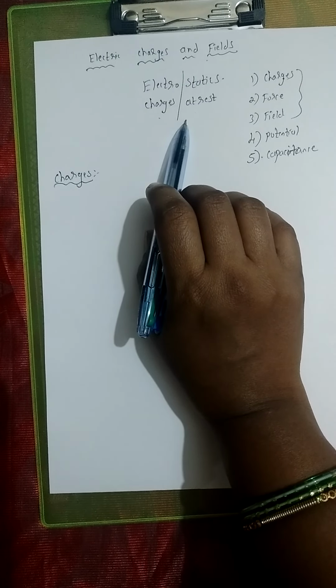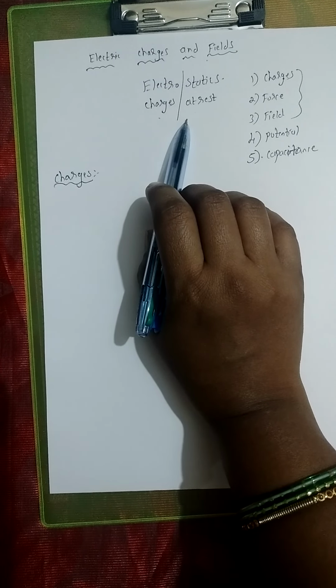If you want to measure his mass or his height, whatever it is, it will be easier for you if the person is at rest, right? If the person is standing, then it will be easier for you to measure his mass, his height, everything. But when the same person is made to run and simultaneously if you measure his mass or weight, it is possible, but it will be a little bit difficult, right? The same concept here also.